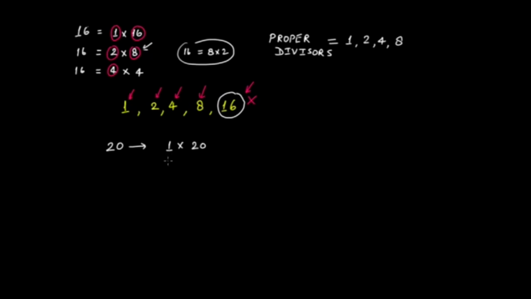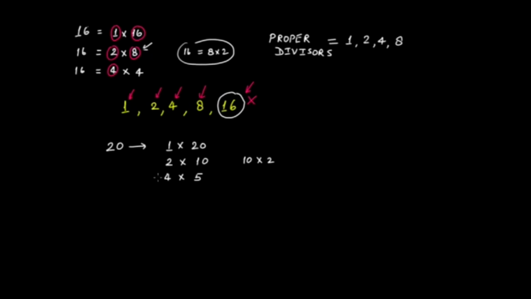The next one would be 2 times 10. Of course, this can be written as 10 times 2 also. So both are the same thing, right? Then we can write it as 4 times 5, right? Are there any other possibilities? No. These are the only possibilities.